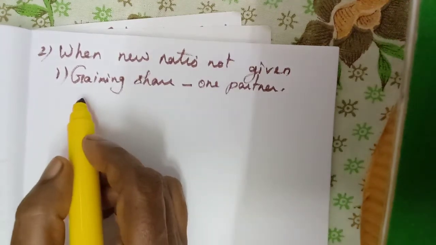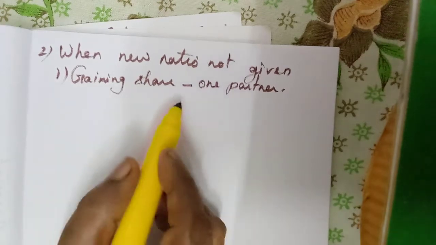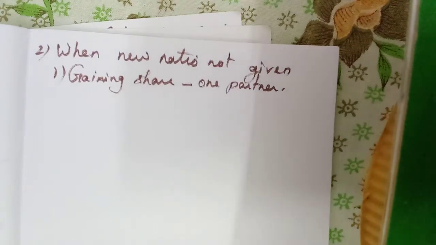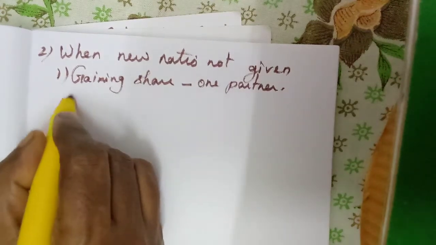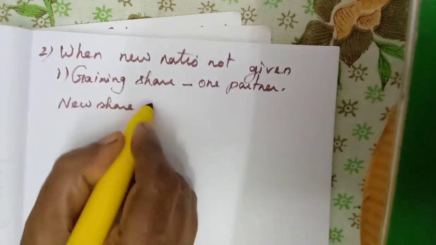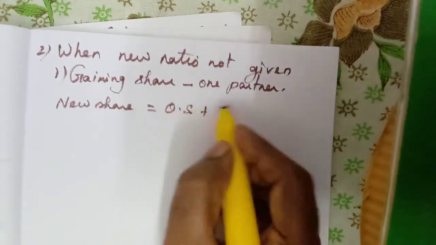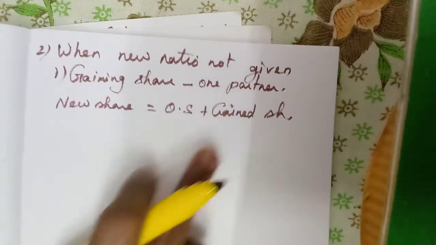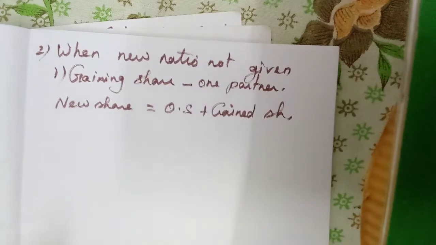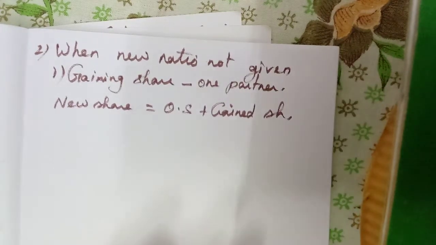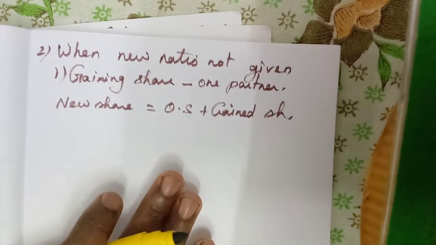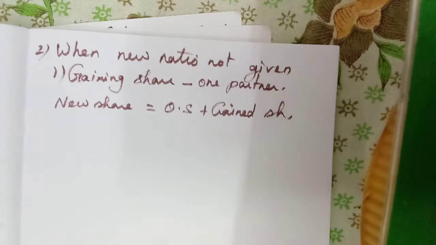Simply that we have done there also. Here we need to add the gained share along with the old share. He will get the new share. So new share means what? How to calculate new share? Old share plus gained share. What he is getting, we have to add along with the old share. He will get the new share. The other partner is not gaining anything, so the same will be his new share. Okay, we will calculate. Shall we see the illustration? Eighth illustration.